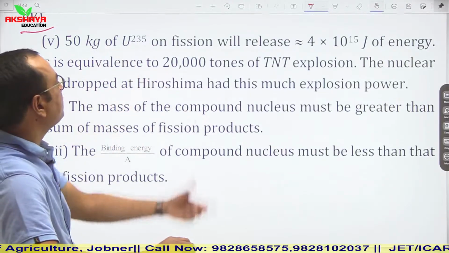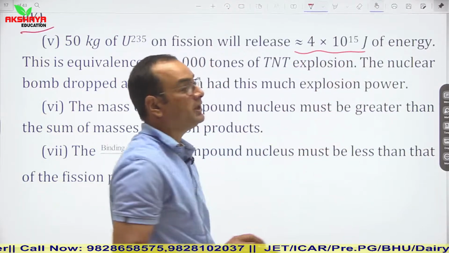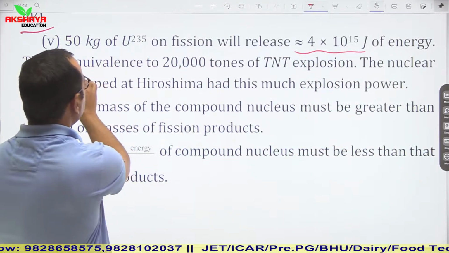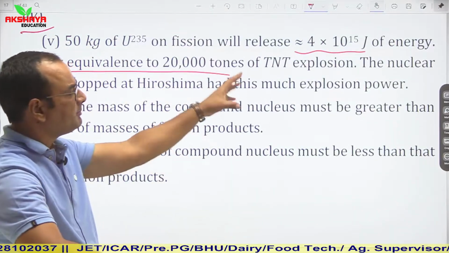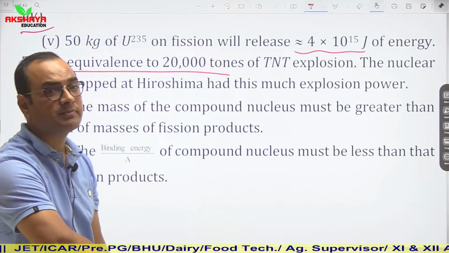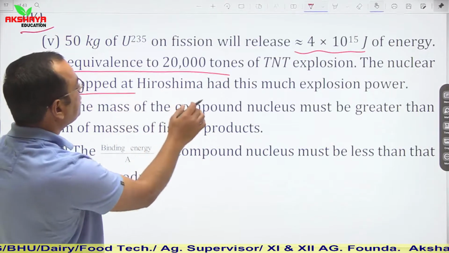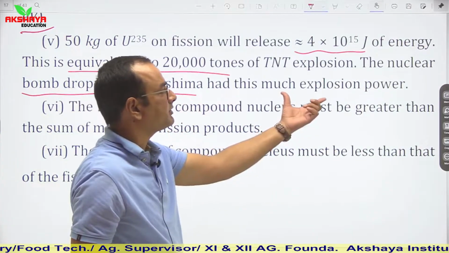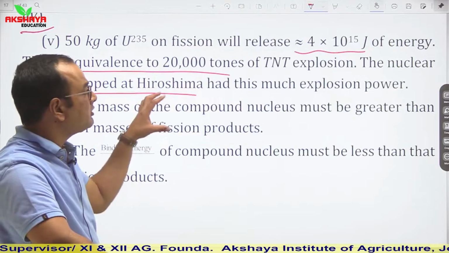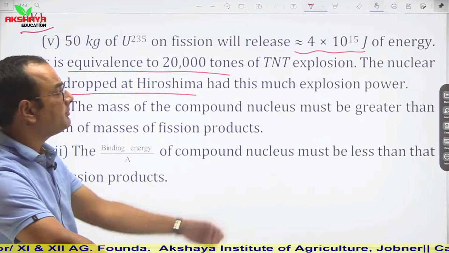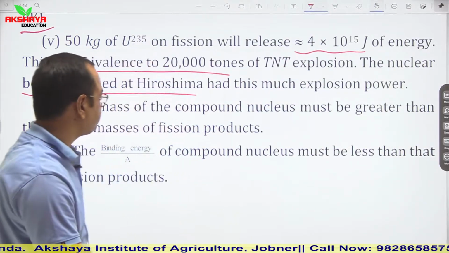Now see, 50 kg of uranium-235 on fission will release almost 4 into 10 to the power 15 joule of energy. This is equivalent to 20,000 tons of TNT explosion. It means a large amount of energy is released during the fission of uranium-235. The nuclear bomb dropped at Hiroshima had this much explosion power.